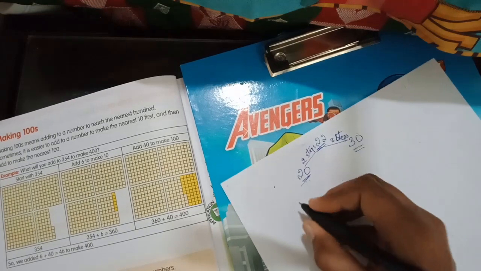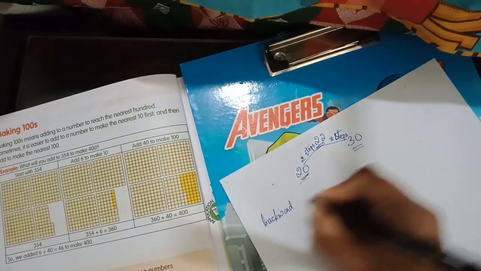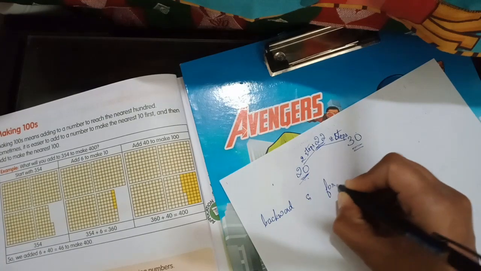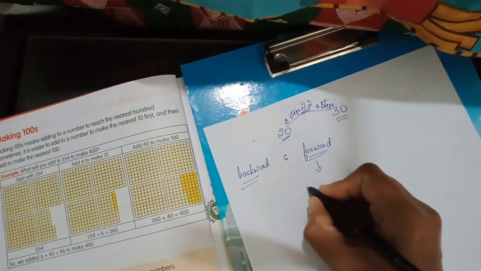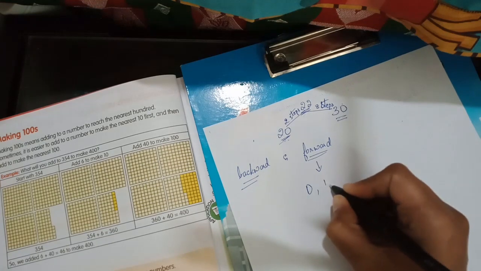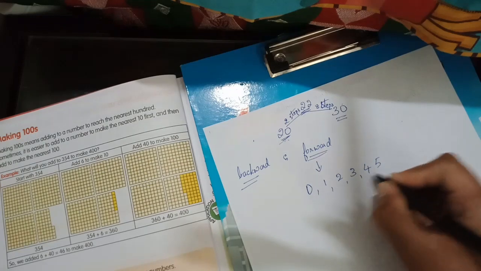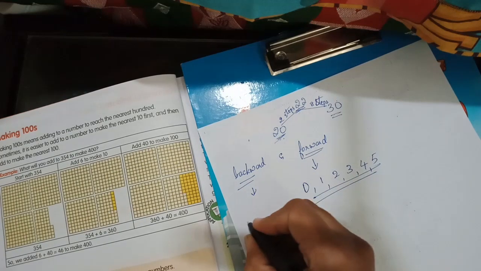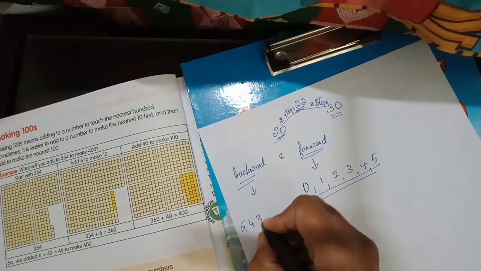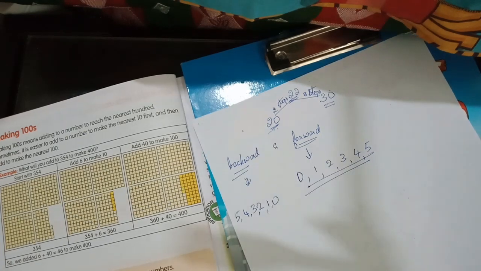Yes, children. So, please remember this. Backward and forward. I hope you all know backward and forward counting of numbers. For example, 0, 1, 2, 3, 4, 5. These all are the forward counting of numbers. I am giving an example. Then 5, 4, 3, 2, 1, 0. So this is the backward counting of numbers.